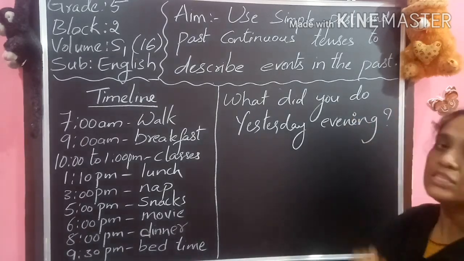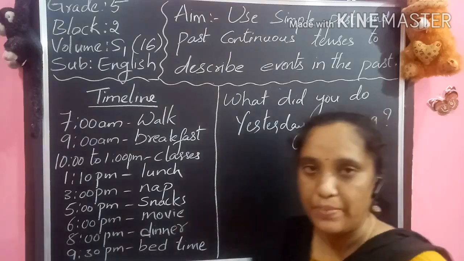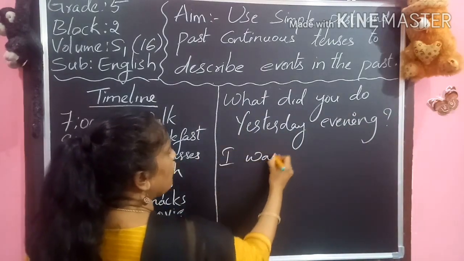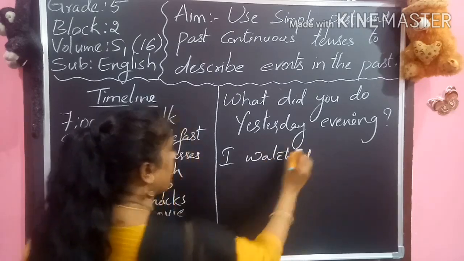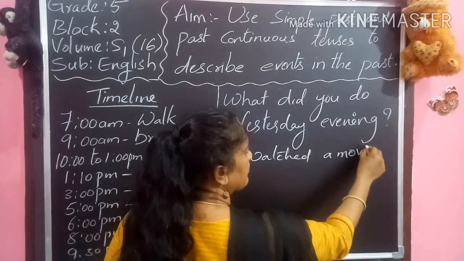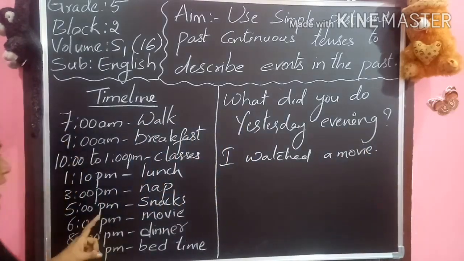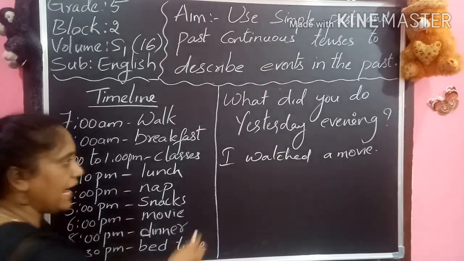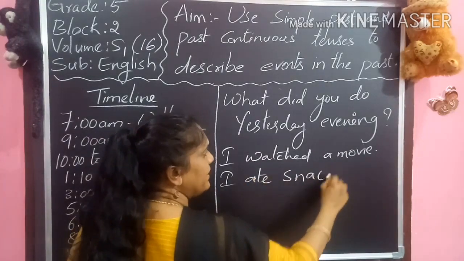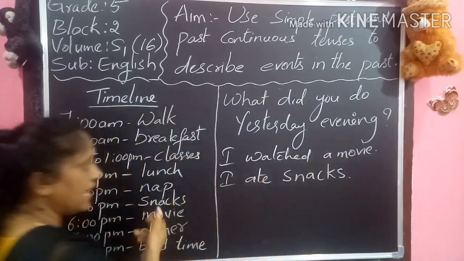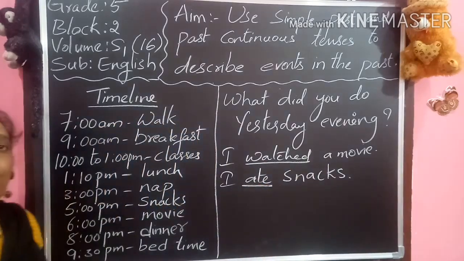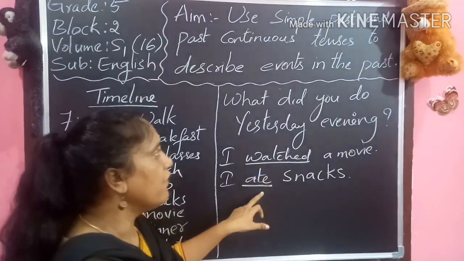If I ask this question, your answer must be I watched a movie, or you can say I ate snacks. Means these actions were completed yesterday. Here you are using watched and ate. These are the V2 verb forms.